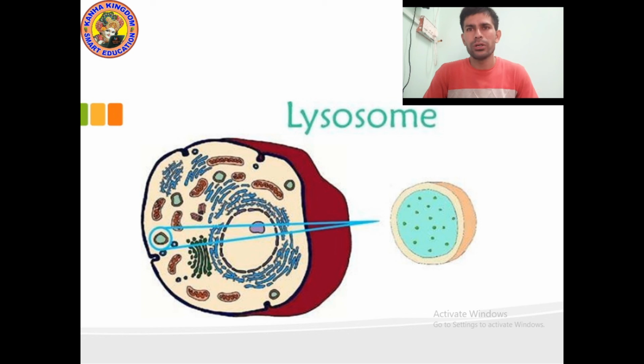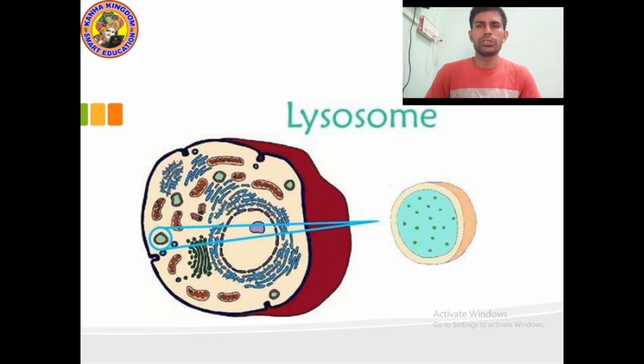Actually, the dots which are small, you can imagine that they are digestive enzymes, which help to digest. Okay, as you can see in the picture, kids, tell me what is the shape of lysosome? The shape of lysosome is rounded, as you can see clearly.